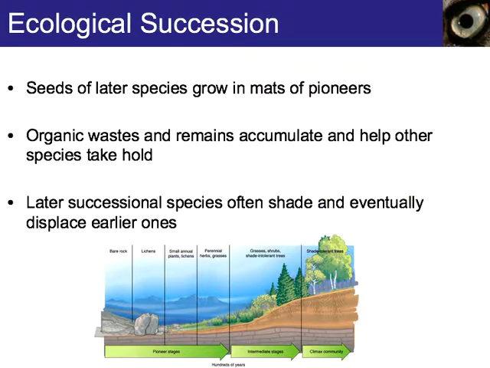Seeds of later species are then going to grow in the mats of pioneers, and organic waste and remains are going to accumulate and help other species take hold. Later successional species often shade and eventually displace the earlier ones. You can see here we have our pioneer species, these grasses, weeds, and annuals. Over time they die and leave organic matter, or soil, for other species to come in and take over. Here we have the intermediate stages with shrubs and bushes. And then eventually we have a climax community with big trees. They create shade where these smaller species will no longer be able to get sunlight.